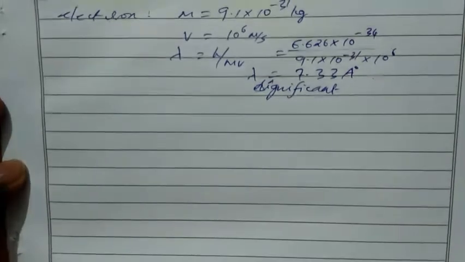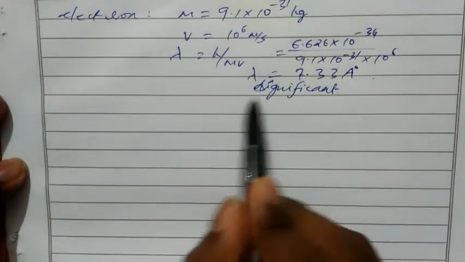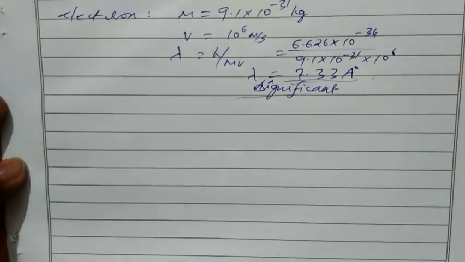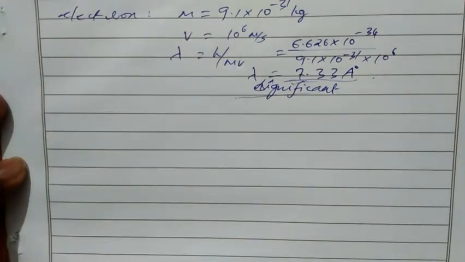From that we can say, while calculating the wavelength of an elementary particle, we are able to detect its value by using some measuring instrument. So 7.33 angstrom is a much greater wavelength. So an elementary particle has both natures. It behaves as a particle as well as a wave.